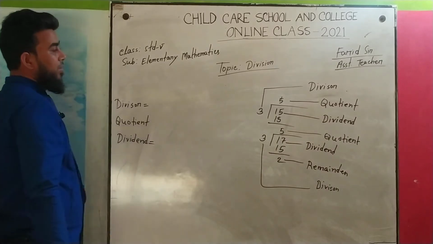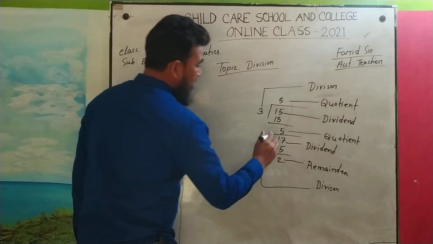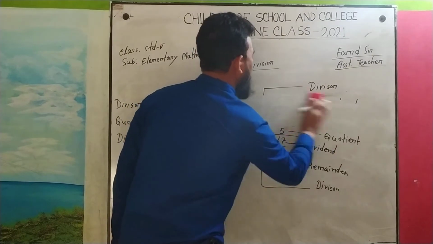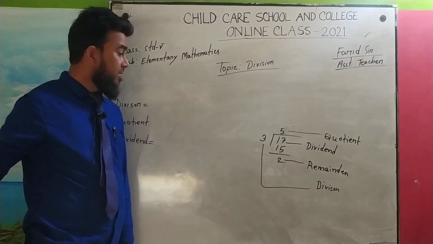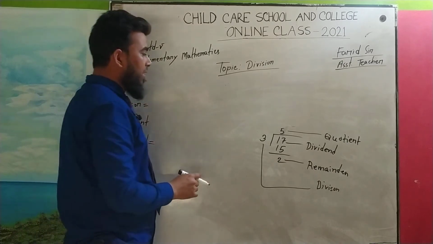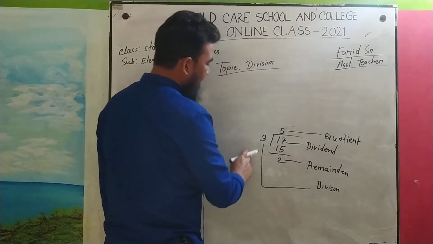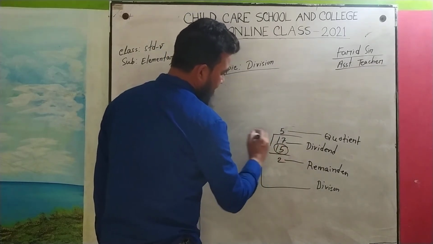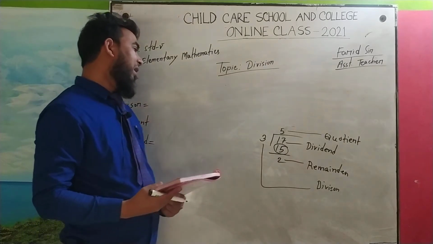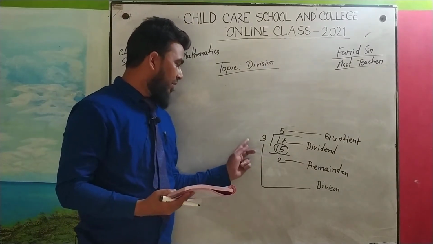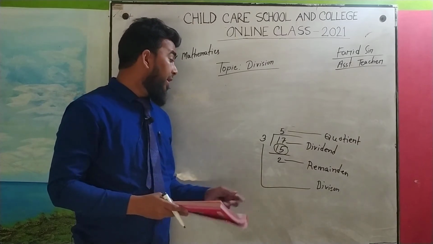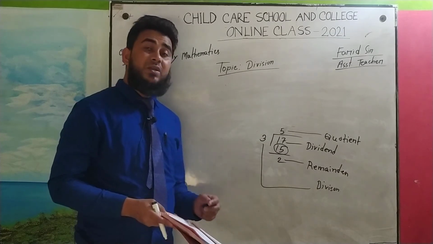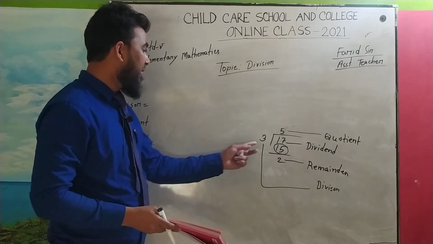Now we'll follow this last one. First one is not needed here. Look, we have to find the divisor. So what is our divisor here? Our divisor here is 3, and we have in our hand 5, 17, and 2, and we have to find 3. So how is it possible? Look here, if we subtract 2 from 17, we will get 15. Then if we divide 15 by 5, we will get 3, I mean our divisor.